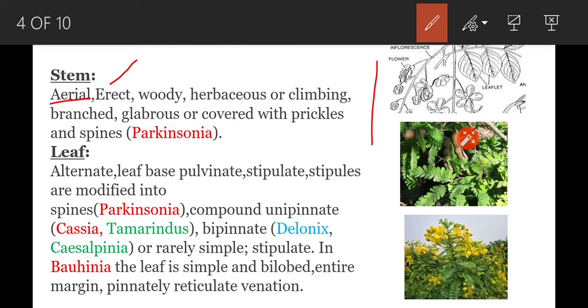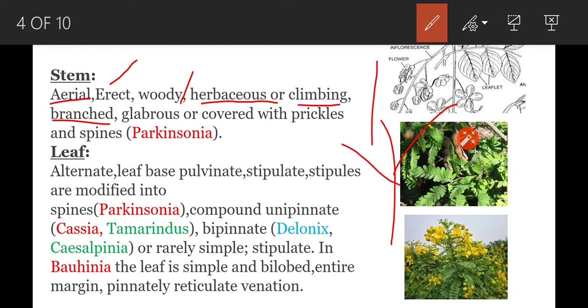Next, stems may be woody. Woody means they contain wood. They have tough stems. Otherwise, stems are herbaceous. Green colored stem is present in these plants. Example, Cassia tora. Next one, climbing plants. Climbing plants are also present in this family. Example, Bauhinia vahlii. And stem is branched. Branches are present. For example, this is a stem. On the stem, branches are present.